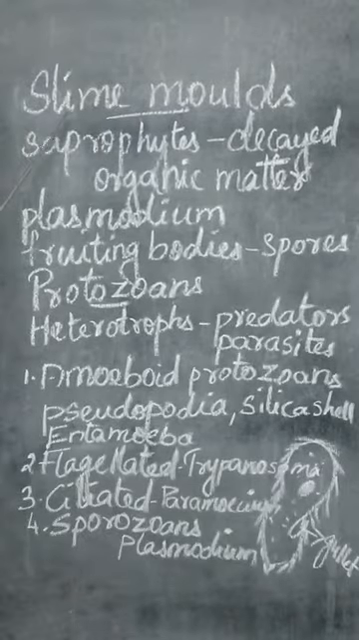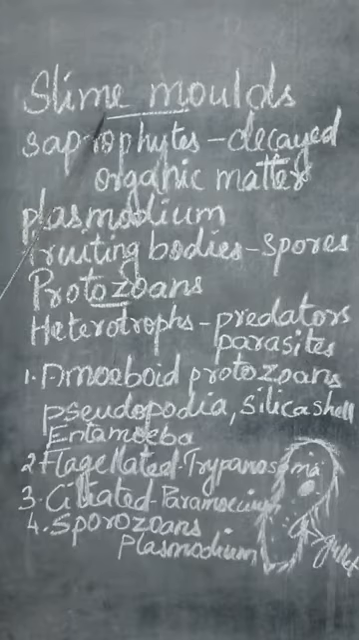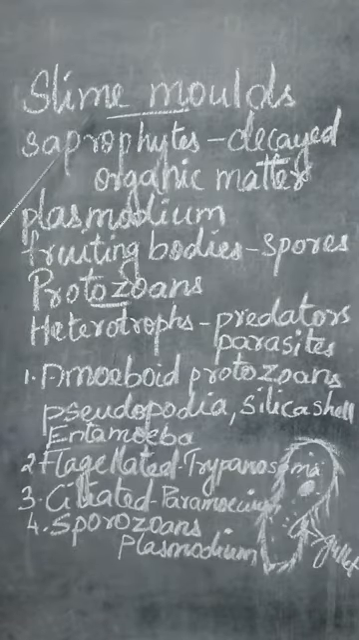Now we can see about the slime molds. This is another group which comes under the kingdom Protista. In the previous class we have seen up to euglenoids, isn't it? Now next is slime molds. When we see about the slime molds, they are saprophytes.